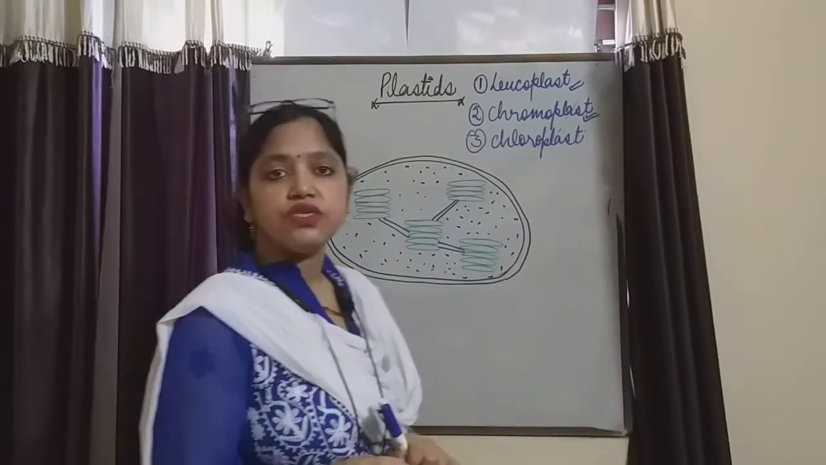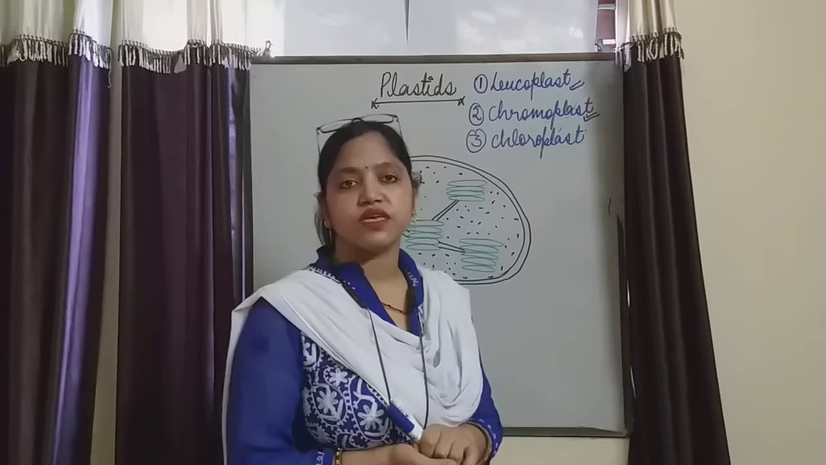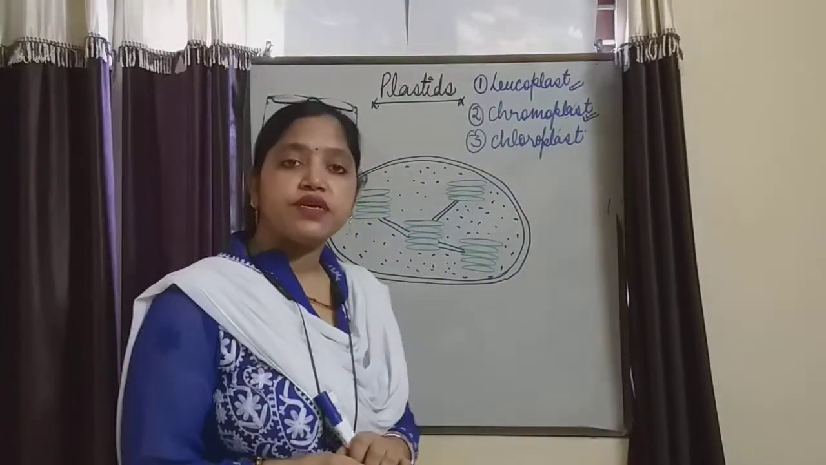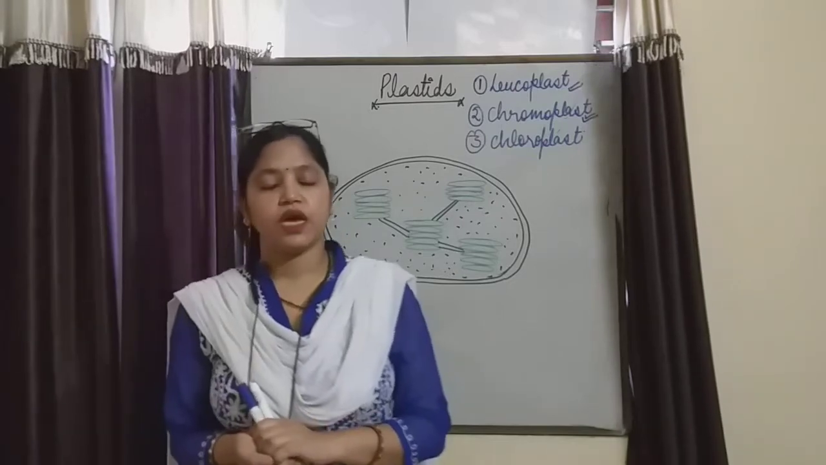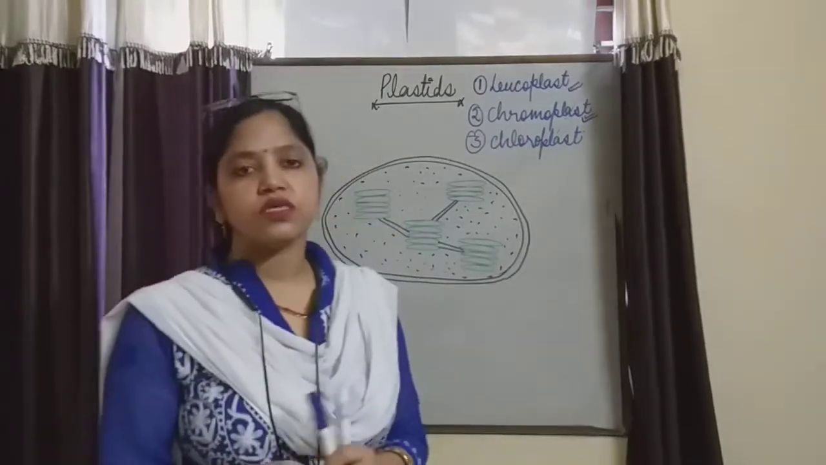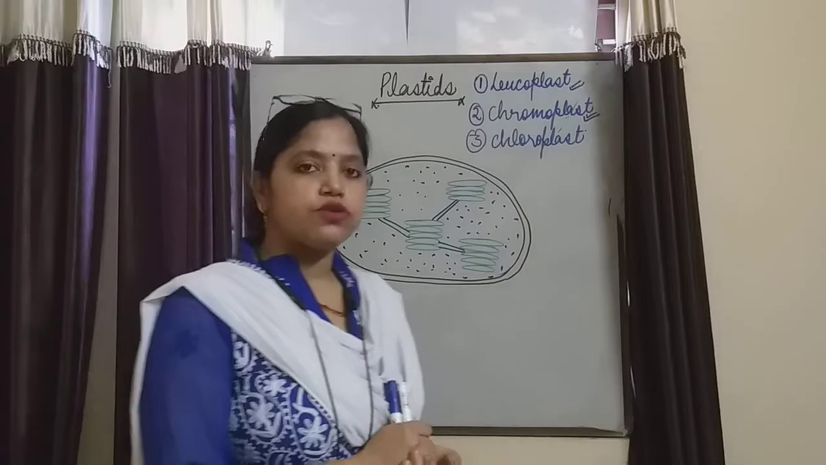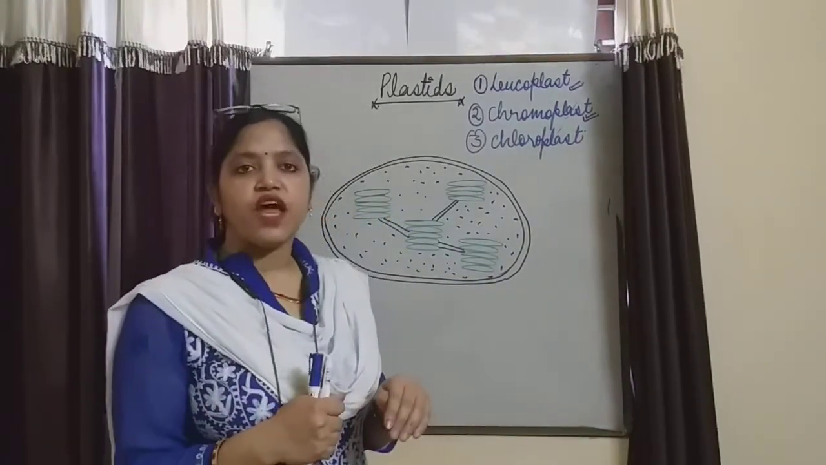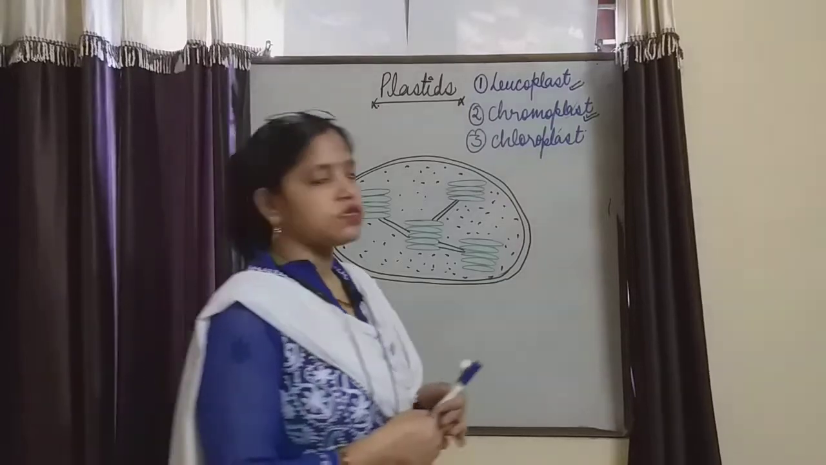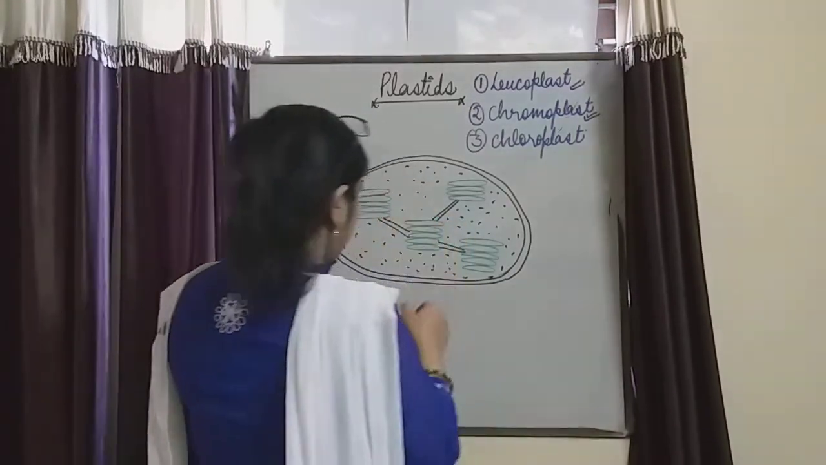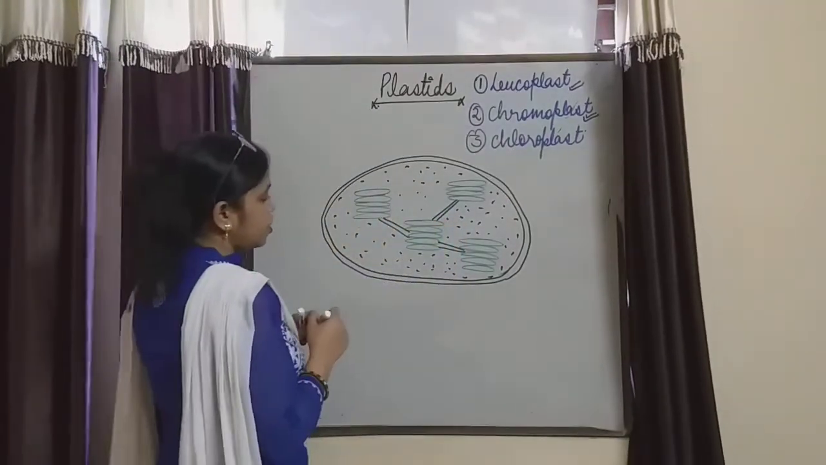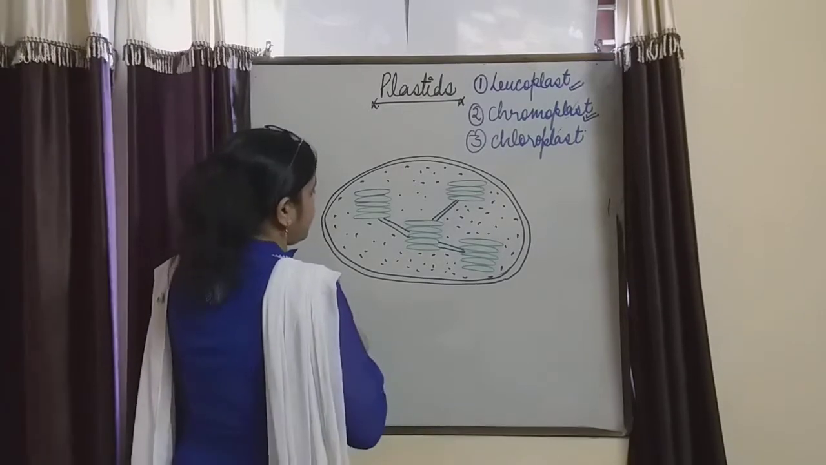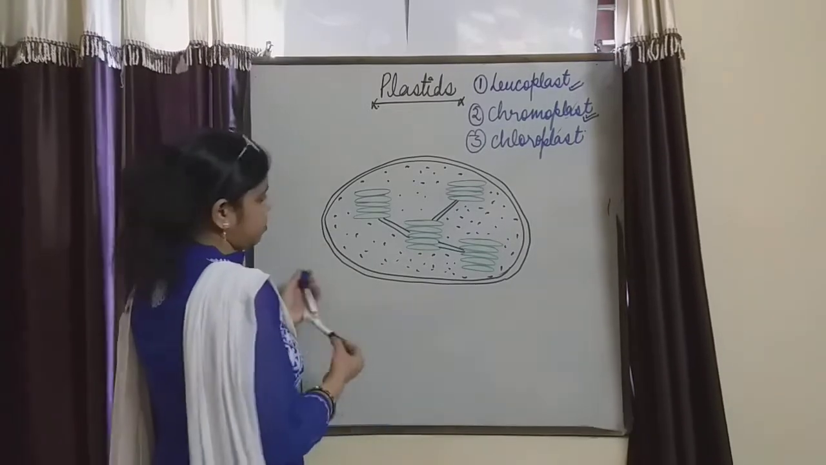It is very essential for the process of photosynthesis. By photosynthesis, all the plants make their own food. Therefore, they are known as producers of the ecosystem or the autotrophs, and they form the food for themselves and for the whole ecosystem, for the animals, right? So this is the structure of chloroplast, and it is a double membranous structure.